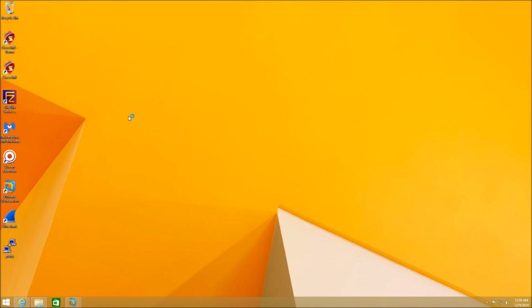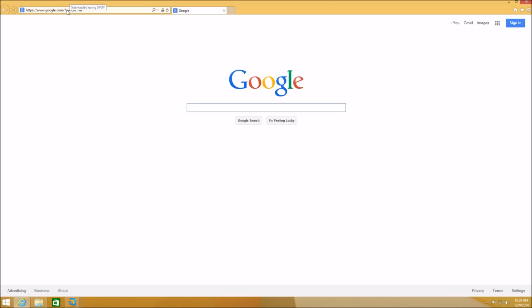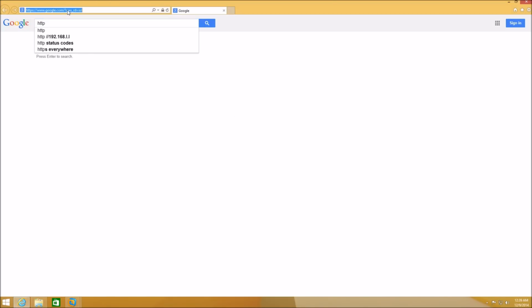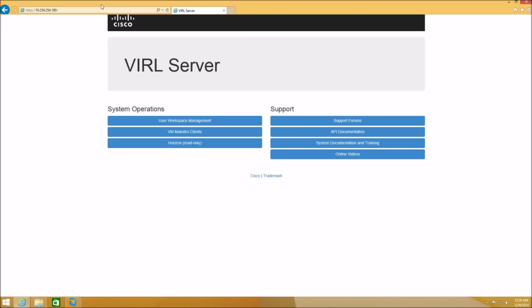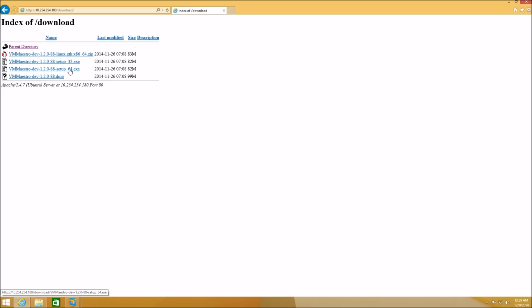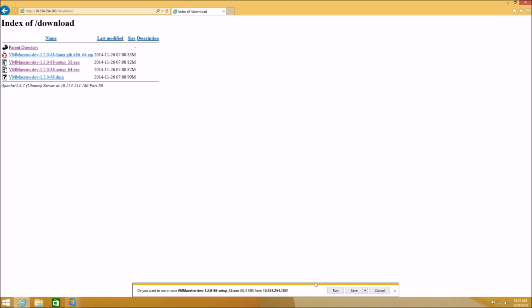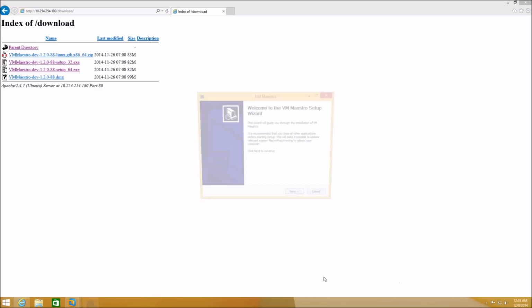And let's go ahead and HTTP into the VIRL server, and install the VM Maestro client. This client, you can install on pretty much any workstation where you have access to the VIRL server, the VM we just created. So let's go ahead and install this client.